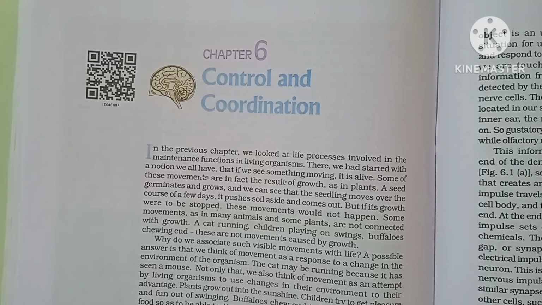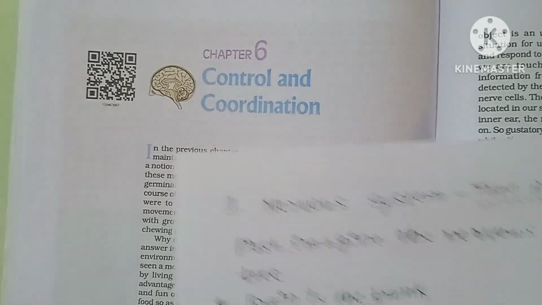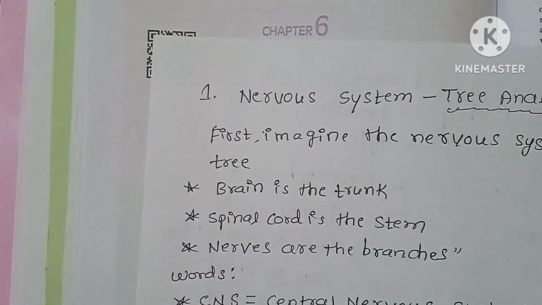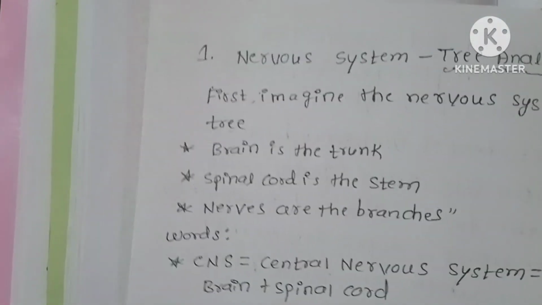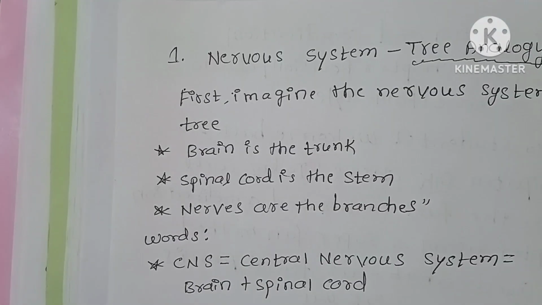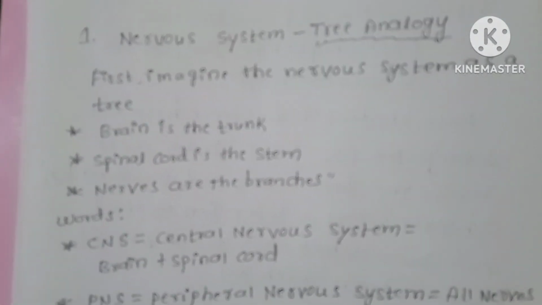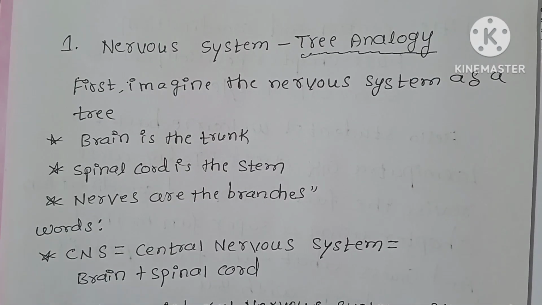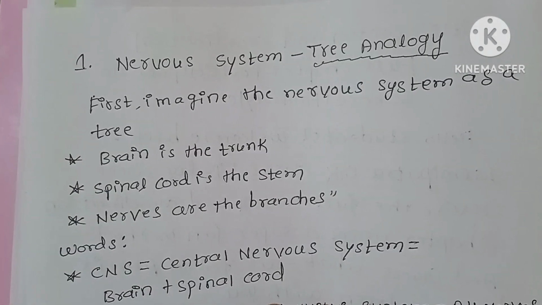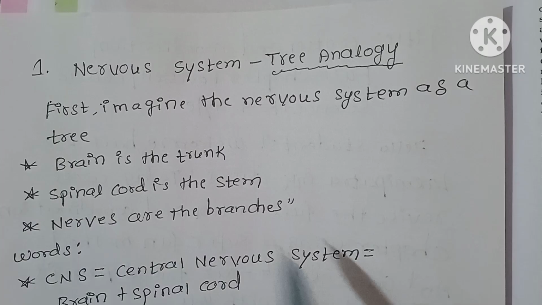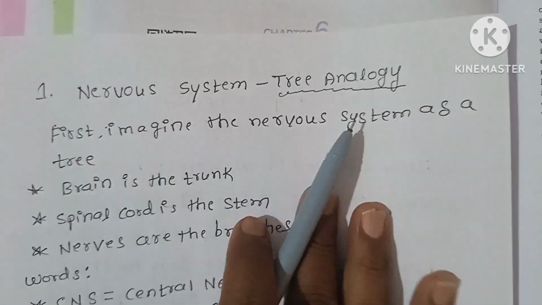Read all these points one time, then you can remember everything at a time. Don't forget this chapter afterwards. See the chapter's first point. Total there are 6 points. First point: the nervous system.